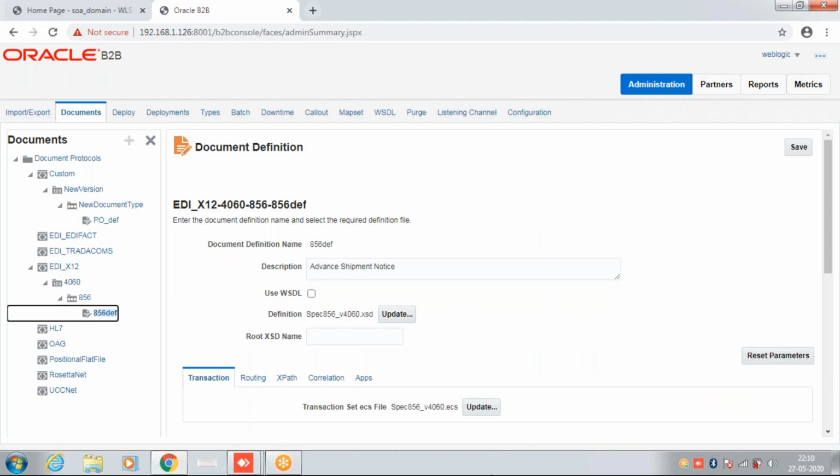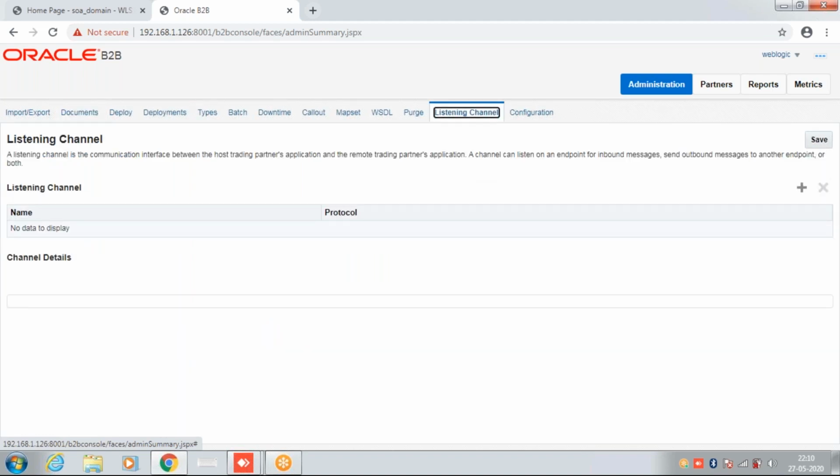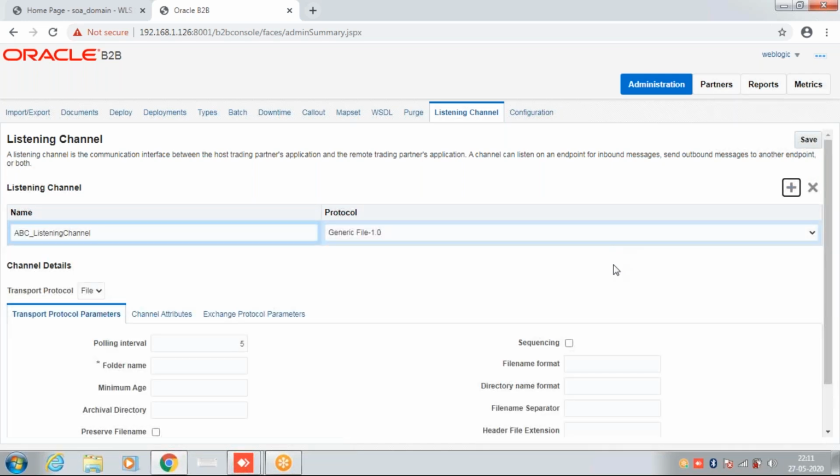The second one was transport and exchange management. There are two different layers of transport messages. This transport listening channel will happen between the middleware layer and the B2B layer. Here, where I currently am, we will create the listening channel, like how B2B will listen to messages from the SOA layer or middleware layer. We can define different kinds of listening channels here.